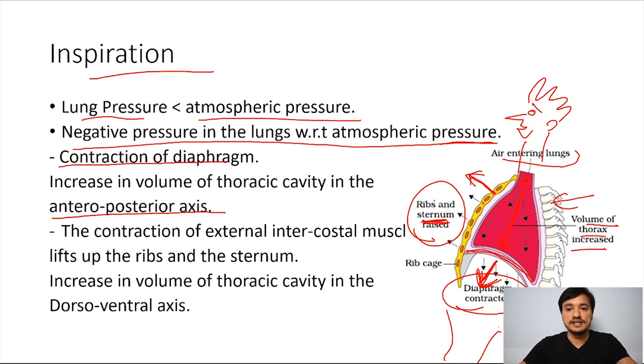Simple. During inspiration, lung pressure is negative and the atmospheric pressure is positive. Contraction of the diaphragm moves in this direction, and there is contraction of the external intercostal muscle. The external intercostal muscle also moves this part towards the outer side, and because of that thoracic volume is increased.